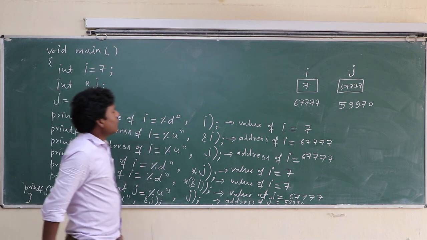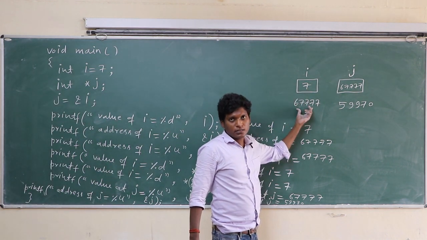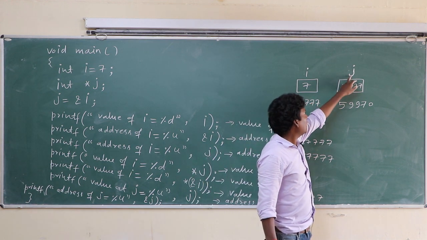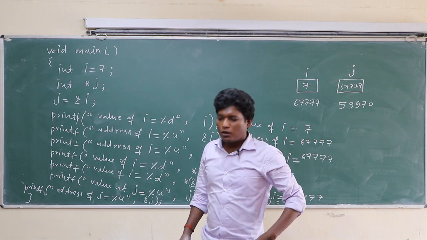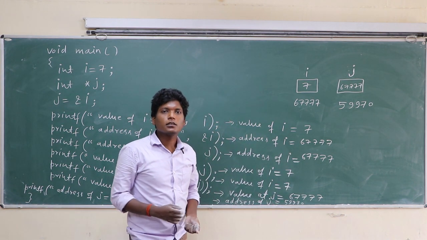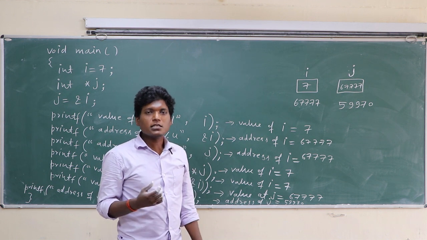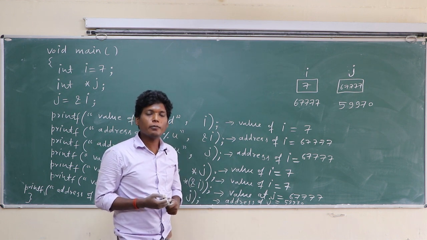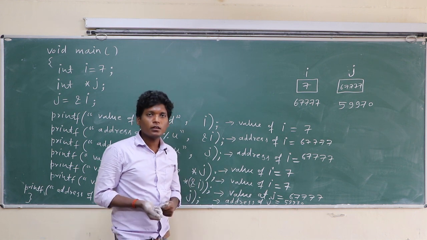Okay class, here we assume address of I is this. Here we assume address of j is this. Basically user cannot assign the address of memory. Basically operating system generates the address of variables, array, structures, pointers, anything.